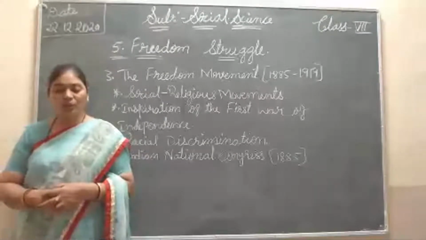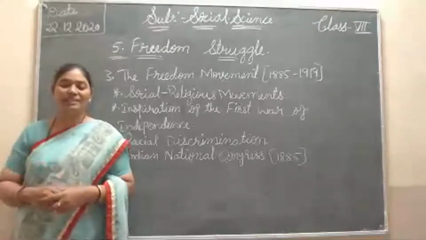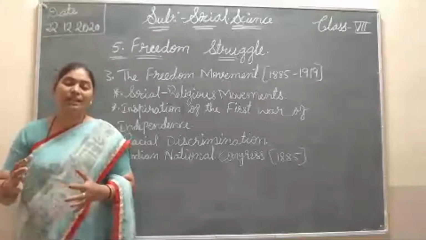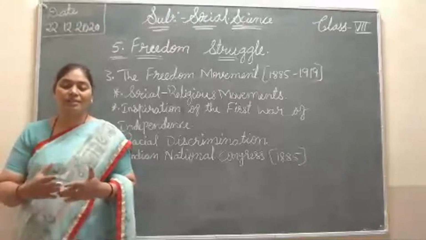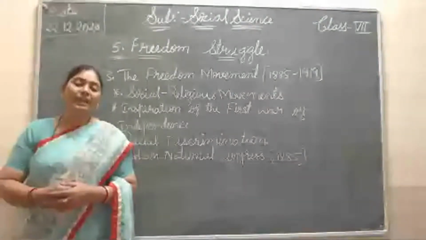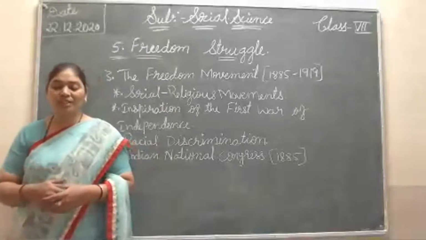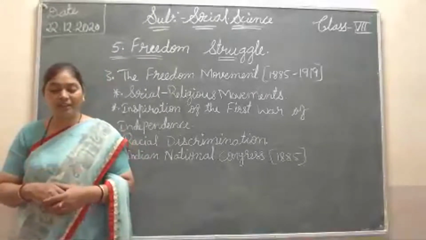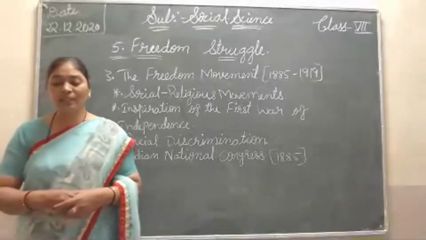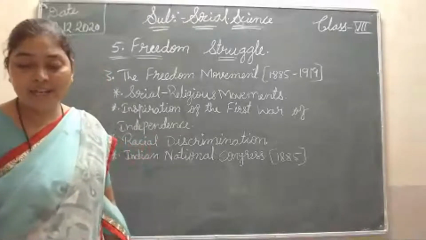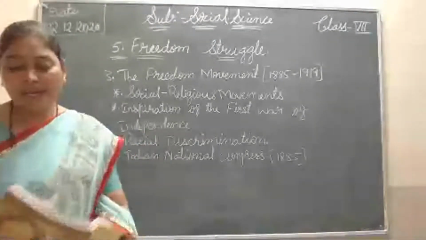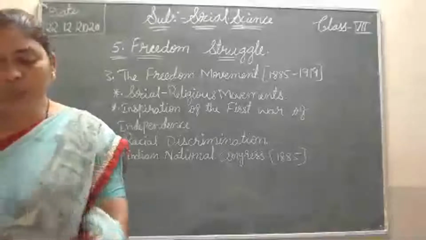Umesh Chandra Banerjee was the first president of this Congress. There were 72 members at the time when they started this National Congress.